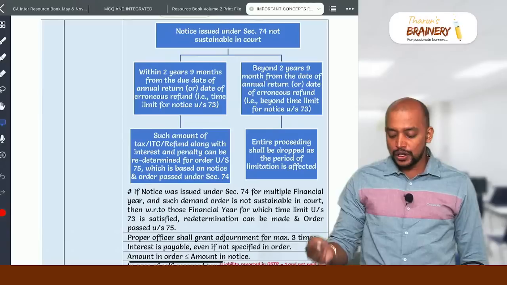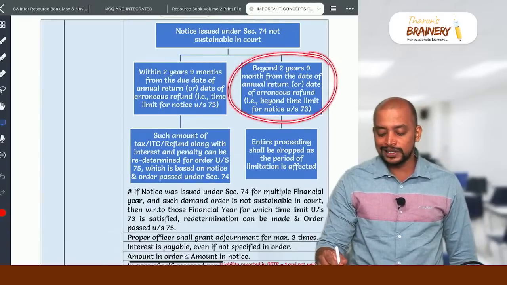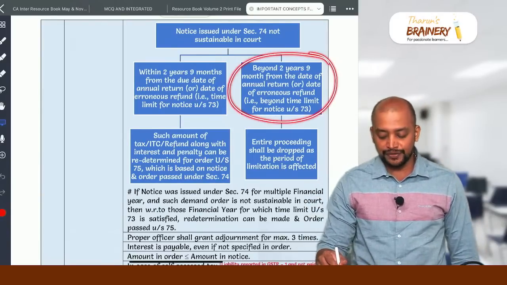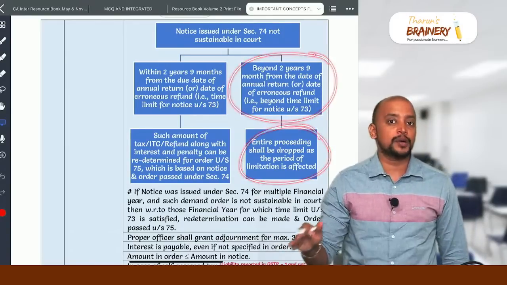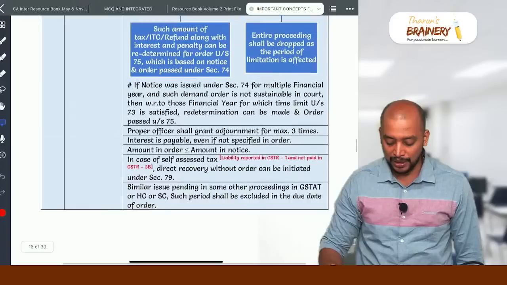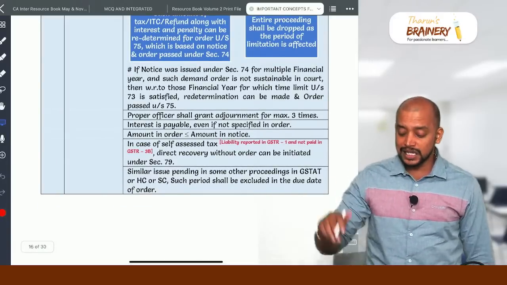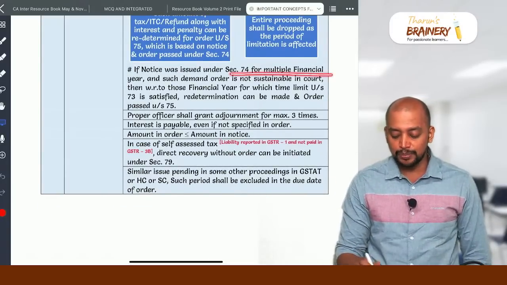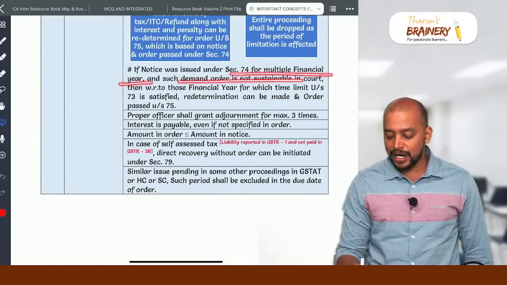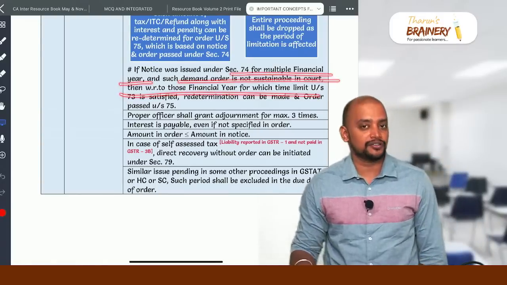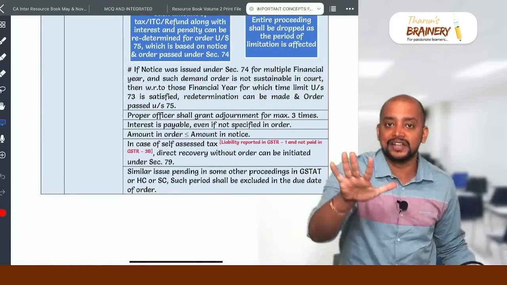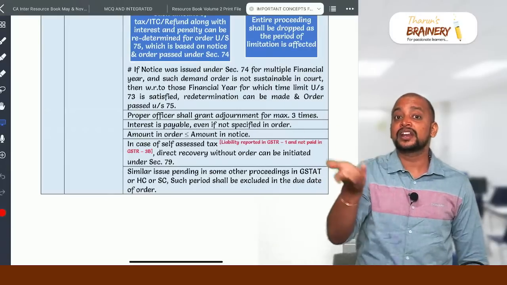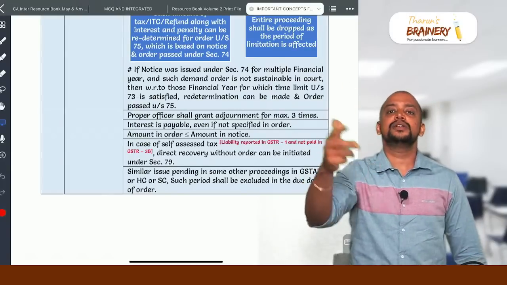Suppose if the notice is given beyond 2 years and 9 months from the due date of annual return or date of erroneous refund, means beyond the time limit for notice under 73, the entire proceeding shall be dropped because the notice is not given within the time limit. Suppose if the notice is given under section 74 for multiple financial years and such demand order is not sustainable in the court of law, then in that case, suppose if the 74 notice is given for 5 years, but as per 73 we can recover only for 3 years, means the 3-year liability only will be recovered.